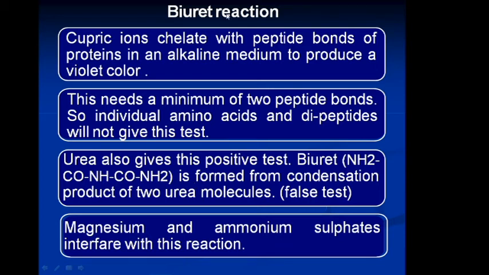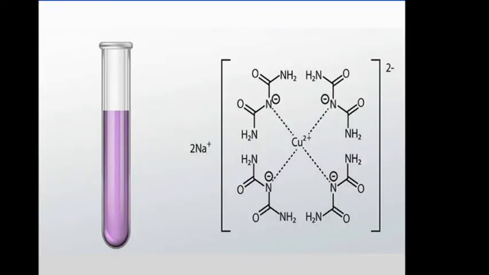Magnesium and ammonium sulfate interfere with this reaction. It is also a drawback. So this is copper which is chelating with peptide bonds to form a purple color. This method is also used in quantitative estimation of protein. The intensity of color is proportional to the number of peptide bonds present in the peptide or protein. If more peptide bonds are present, the depth of color will be more.